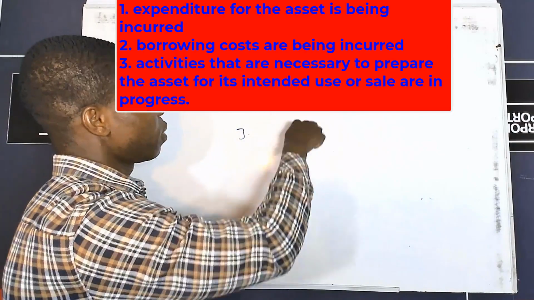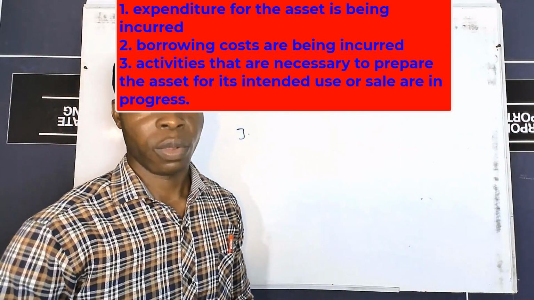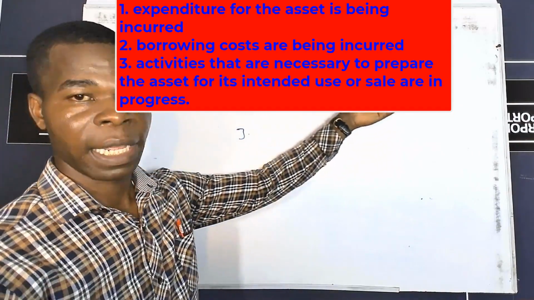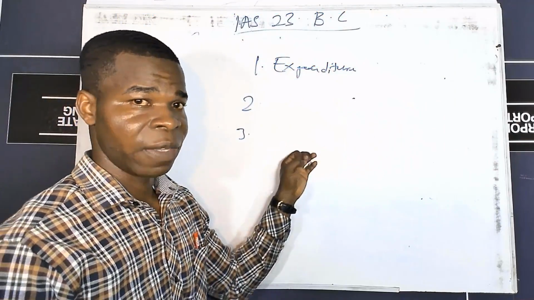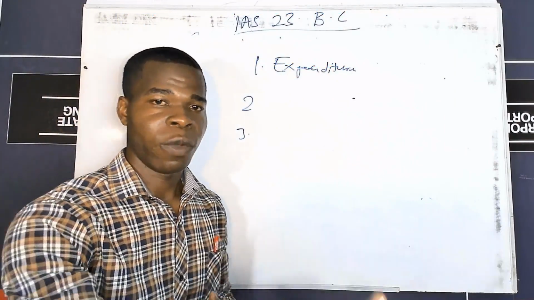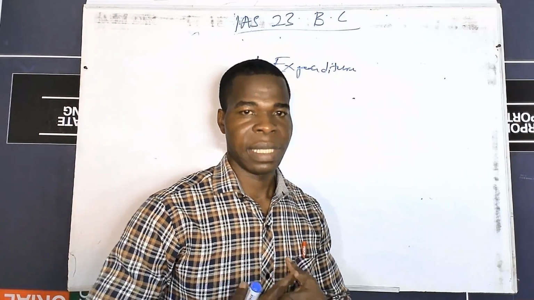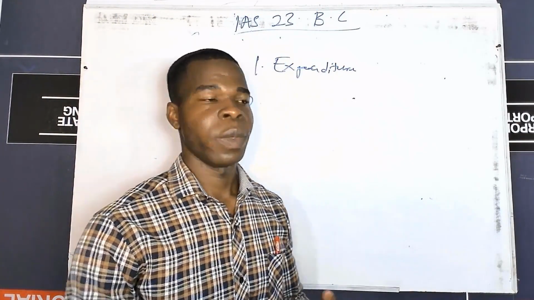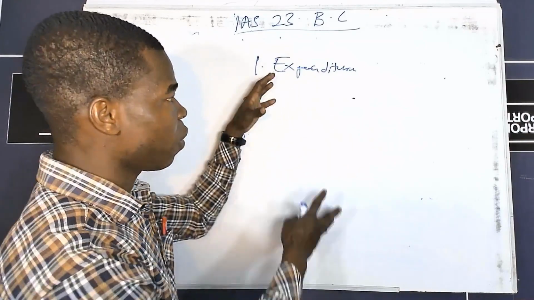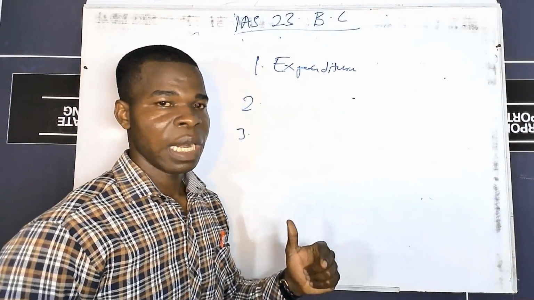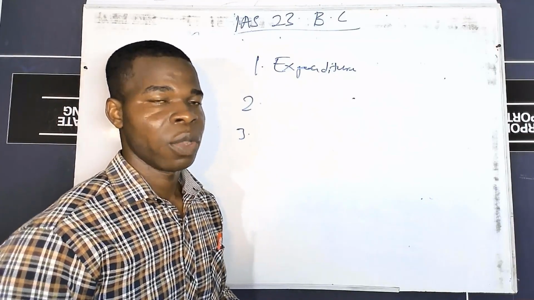So when all these three things are present, that is when we say that we are supposed to capitalize borrowing costs: when the expenditure is being incurred, when the borrowing cost is being incurred, and when activities like going for consultation, site preparation, anything directly related to the asset, are being incurred. Then we say you should start capitalizing borrowing costs. Please, until all these conditions are present, one cannot start capitalization of borrowing costs.